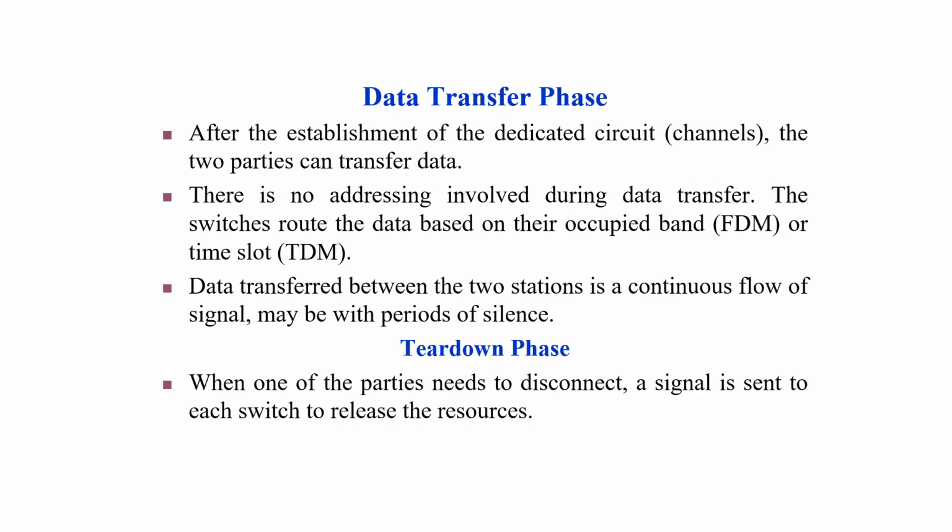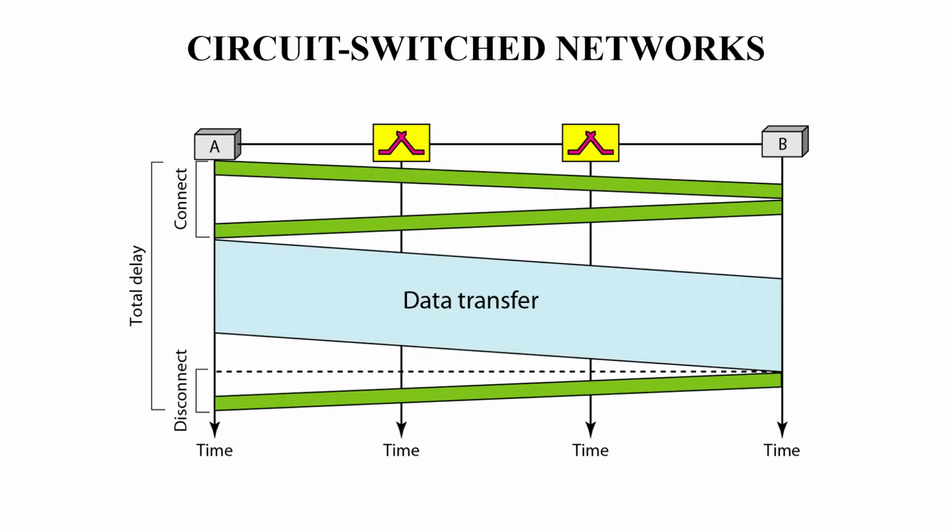Data transfer phase. After the establishment of the dedicated circuit, the two parties can transfer the data. There is no addressing involved during data transfer. The switches route the data based on their occupied band or time slot. Data transfer between two stations is a continuous flow of signal, maybe with periods of silence. And finally, teardown phase. When one of the parties needs to be disconnected, a signal is sent to each switch to release resources. This is the circuit switch network.